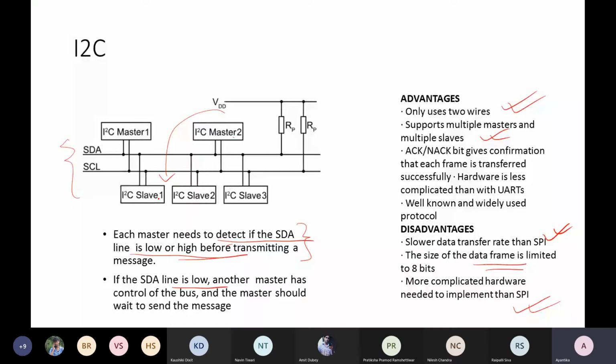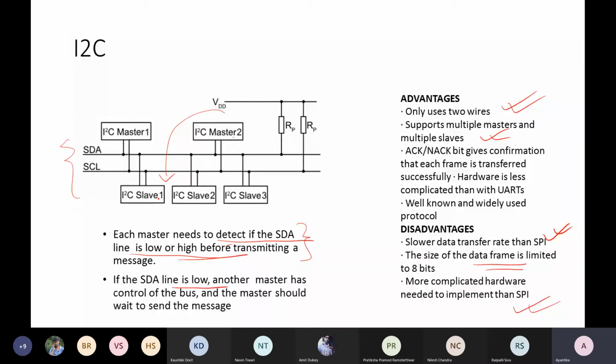Then there will be some dedicated rule. There will be some dedicated waiting time for which this master will wait, and then after that it will try again for this communication and check whether the line is still low or high.